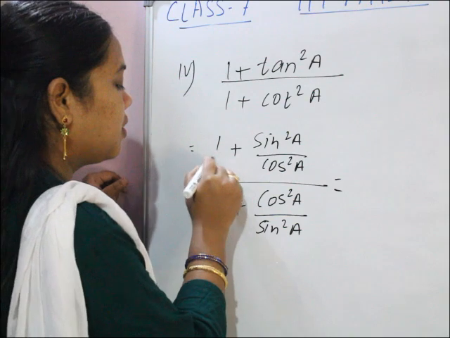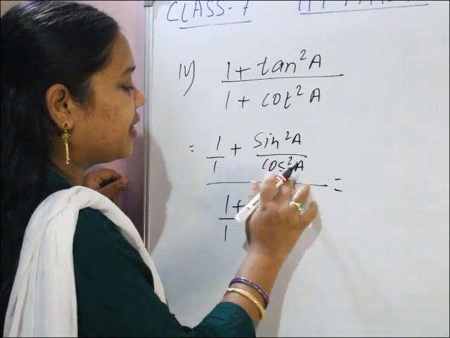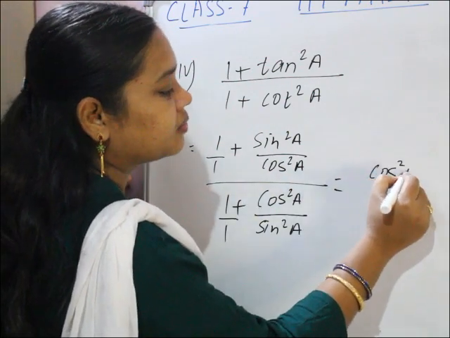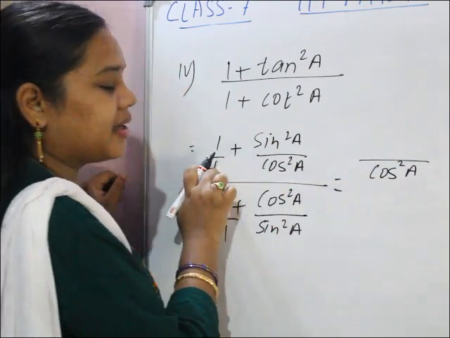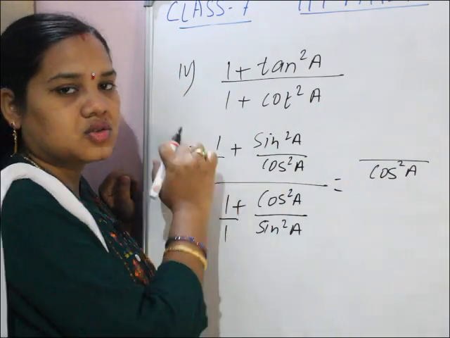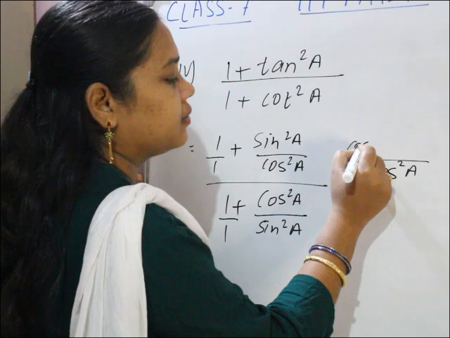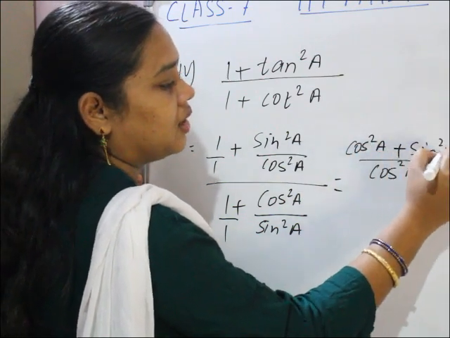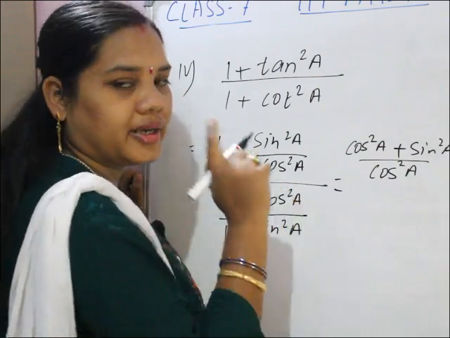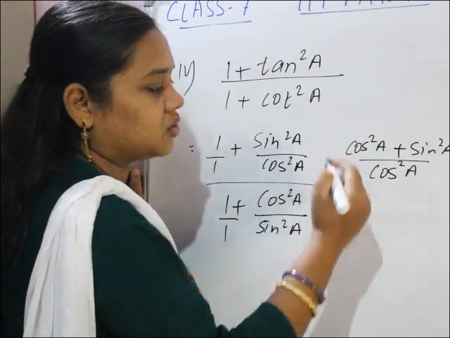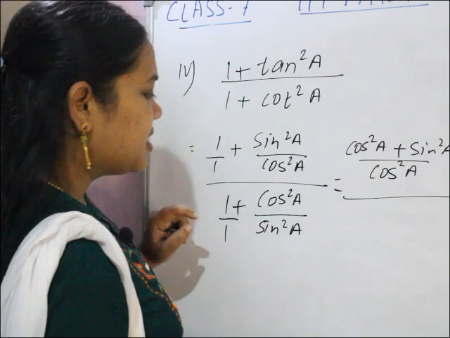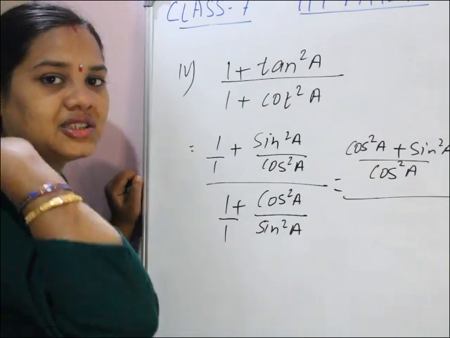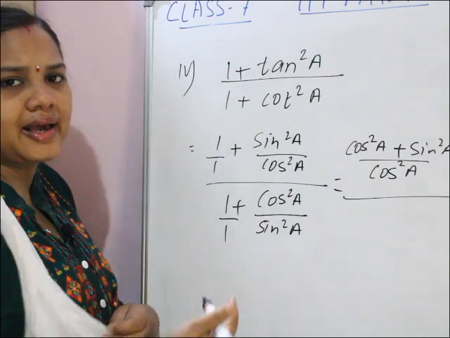LCM. Okay, LCM of 1 and cos square A is cos square A. Cos square A by 1, cos square into 1 is cos square A, plus sin square A. How? Cos square A by cos square A, 1 into sin square A is sin square A. Whole divided by... if you know fractional addition and subtraction, it is easy for you to calculate this.